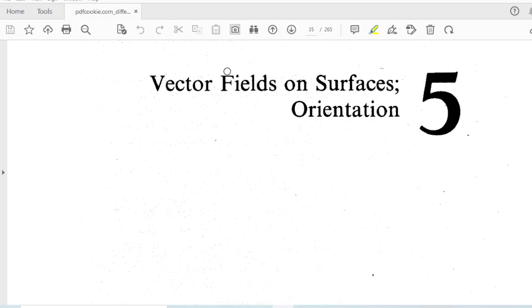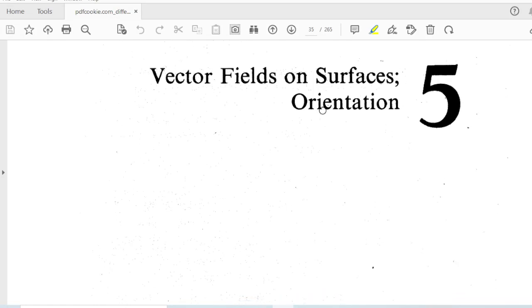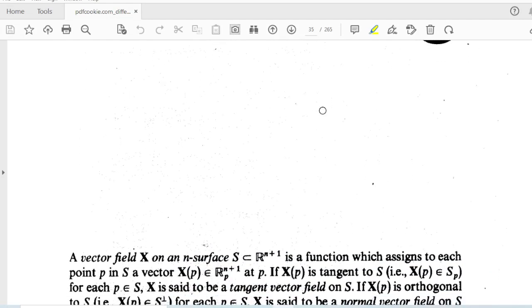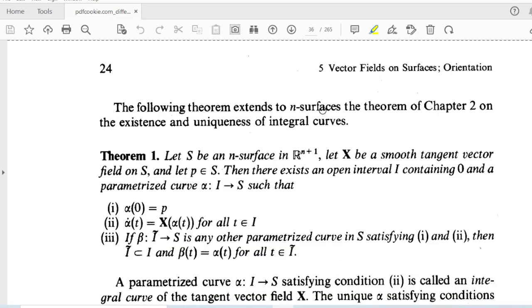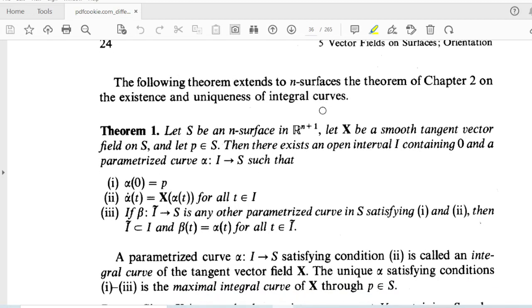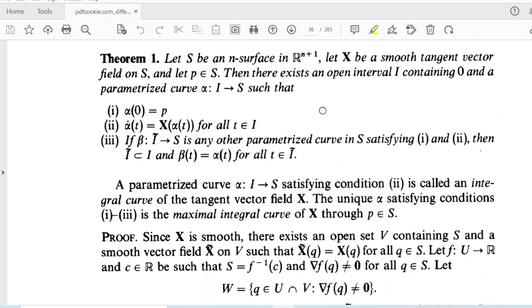Good morning, students. Last class we were discussing vector fields on surfaces. We had defined vector field, tangent field, normal field, and we also discussed theorem number 1 and its proof. Now we are going to discuss a corollary in this chapter.